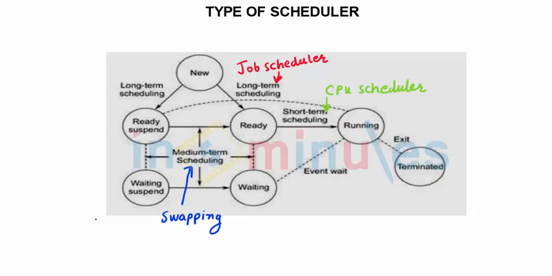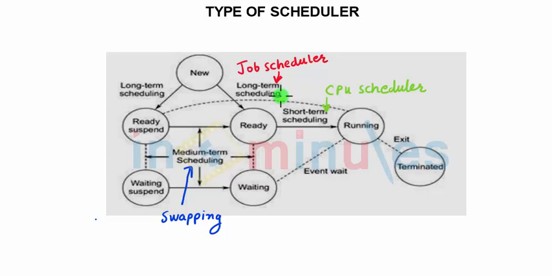Now, the easiest way to understand all three schedulers with their roles is to start with the long-term scheduler. It is made responsible for the job, so it is called a job scheduler. By job, we mean the time a process or a program starts till the time it gets over. That is entirely the responsibility of a job scheduler. Hence, this is also termed the long-term scheduler.